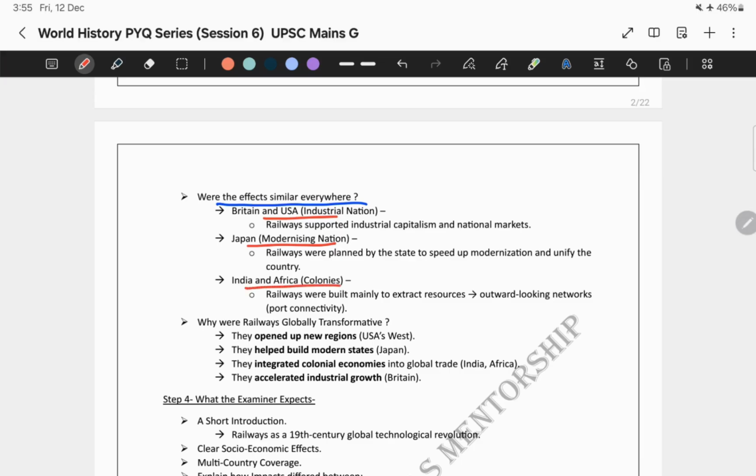Next come the colonies, like Indian and African colonies. Why were railways built over there? Now, railways were built mainly to extract resources. They connected raw material zones to ports, creating outward looking networks. So now you understood how the effect of railways was different in different countries. For example, in the industrial nations like Britain and USA, it supported industrial capitalism.